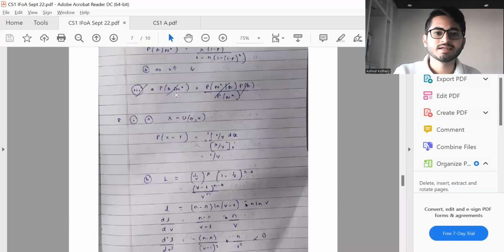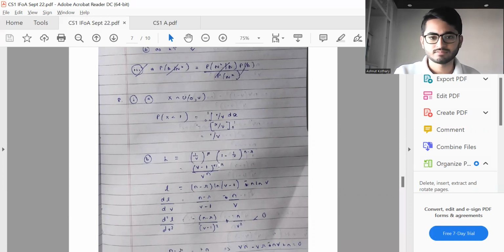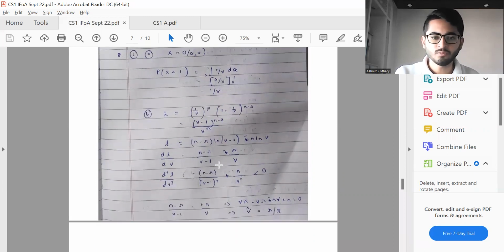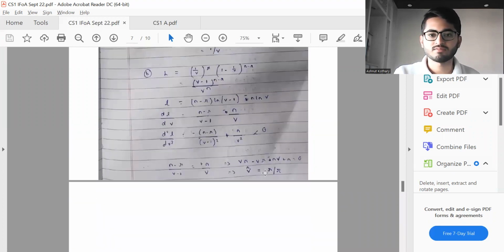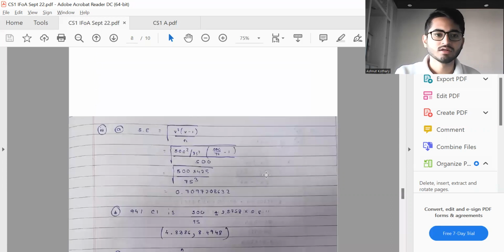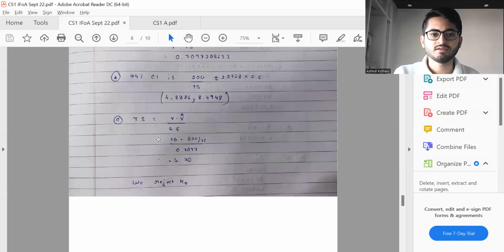Moving forward to question 8, x is coming from a uniform 0, v distribution. So probability x less than 1 is 1 by v. Likelihood comes in this format. Again, you go through the solution, you derive it, you'll be getting the desired result, which is nothing but n by r as expected. Part 2 is finding the standard error. So you find the CRLB, take the square root of it. We'll be getting 0.7097. 99% confidence interval. This comes out. Finally, rejection of H naught in part C.